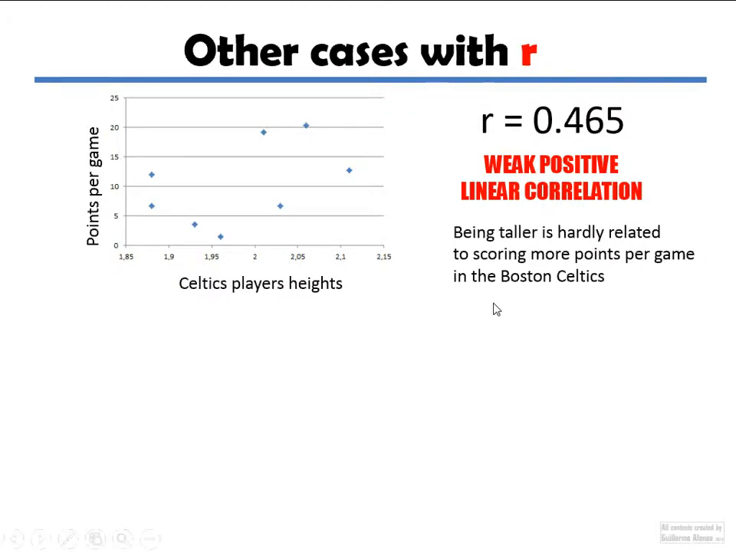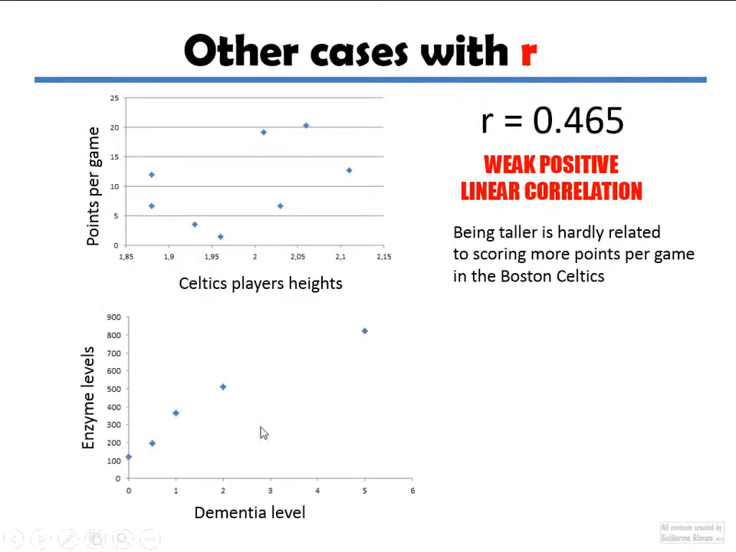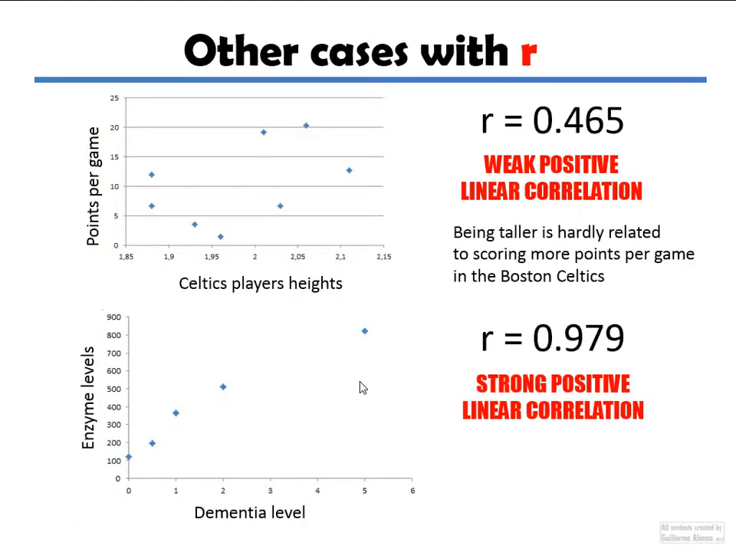Boston Celtics. A different case would be this one here, where we're measuring the levels of an enzyme in the system of a patient that has dementia. If the level of dementia is low, they have less of that enzyme. If the level of dementia is high, they have more of that enzyme. The correlation here will be 0.979. That's a strong positive linear correlation. So, how relevant is this R thing?